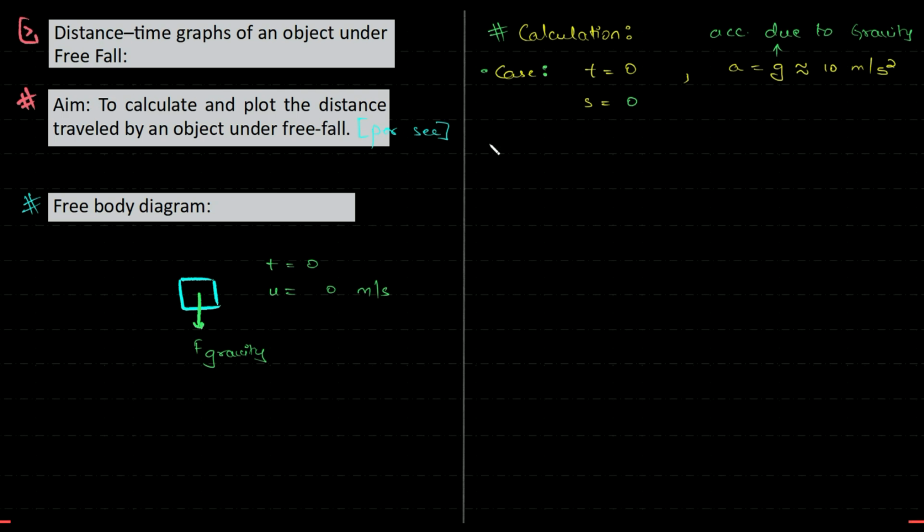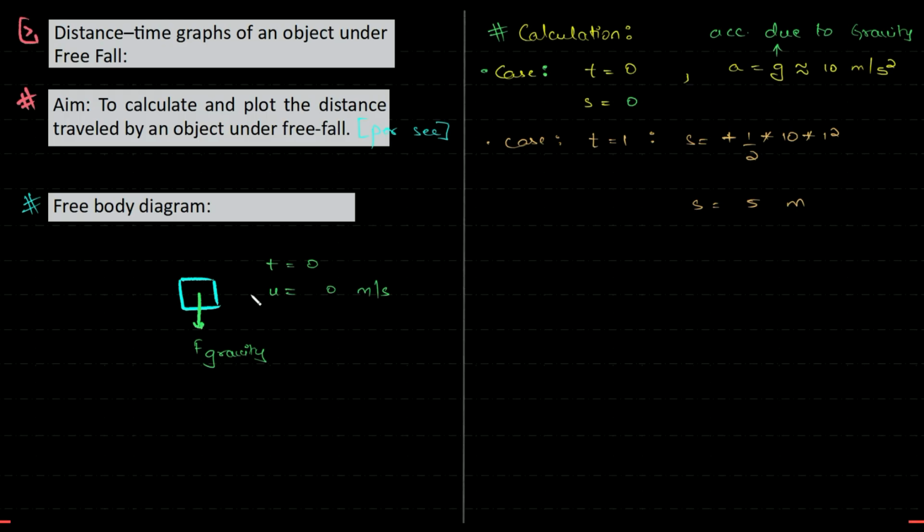Now, next thing is the case within a second, what happens? Well, s will be equal to ut, u is 0 so ut will be 0, plus half a t square. 1 square, so this will be 5. So s will be equal to 5 meters, right guys?